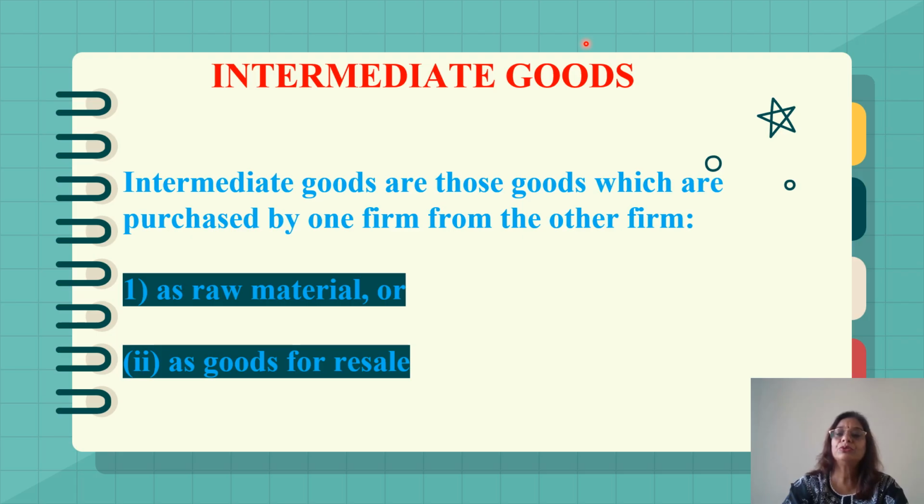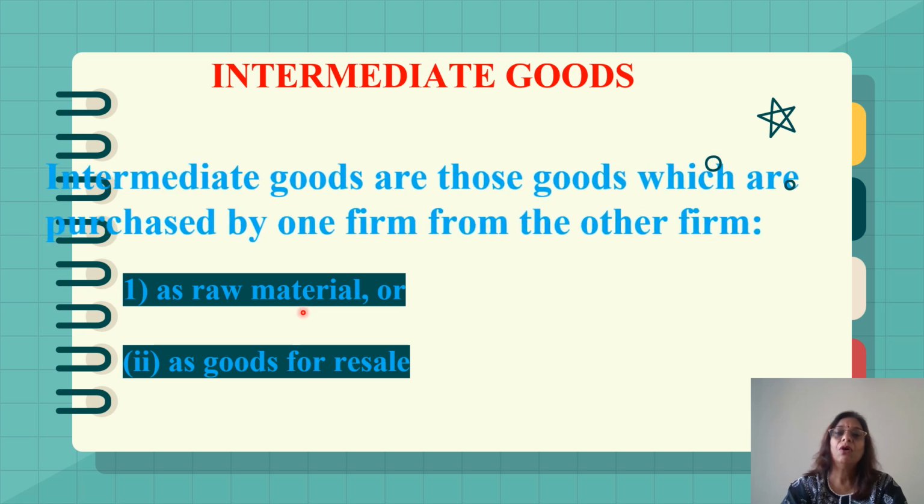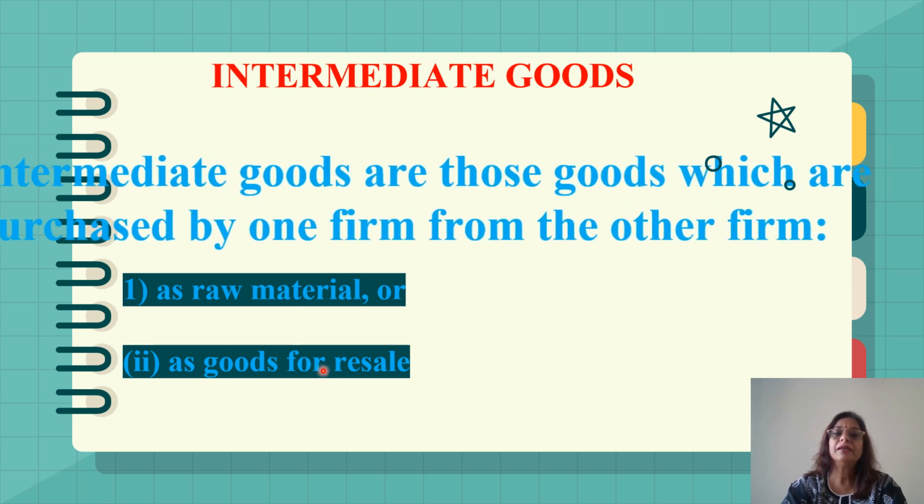It refers to single-use goods which are used by the producers as raw material during the manufacturing process, like use of electricity, office stationery, etc., or for resale in the same year.